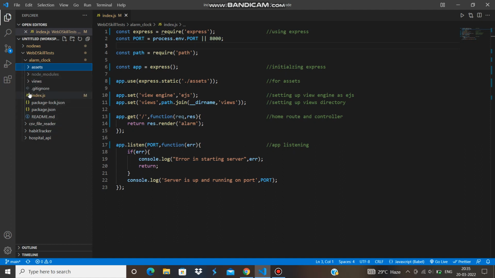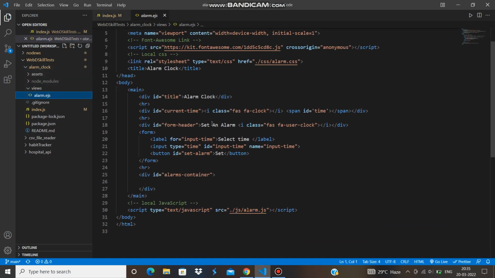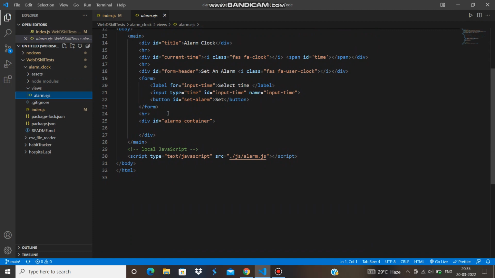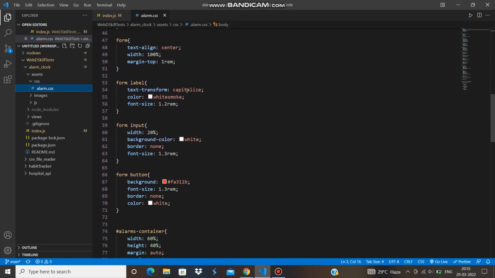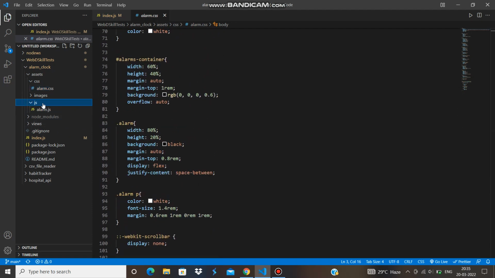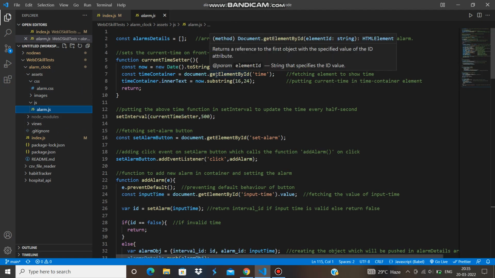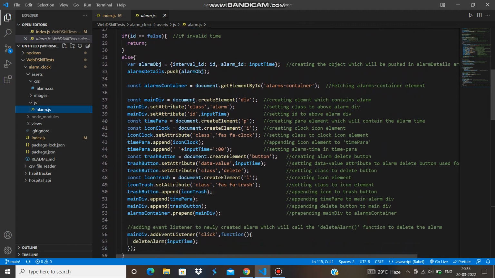Sorry, firstly the views folder in which my HTML file is residing. So this is my HTML file, and these are my CSS files, images and JavaScript files. This is my CSS file, which is doing all the styling. This is my JS file. These are different functions with proper commenting for each and every line.